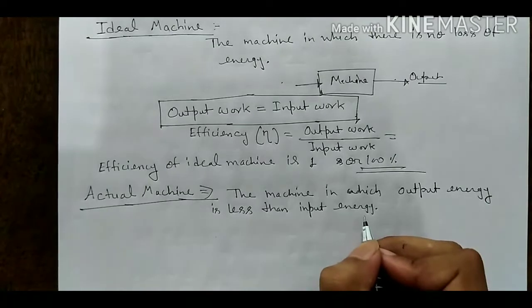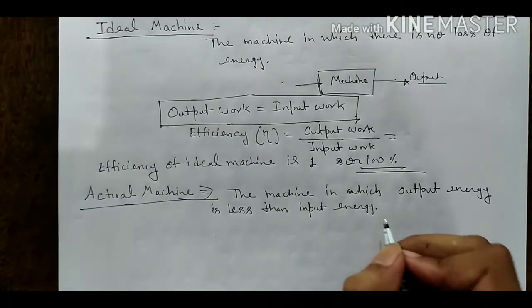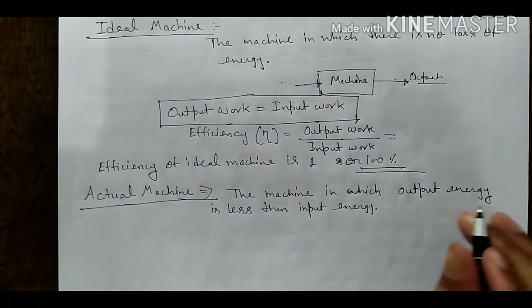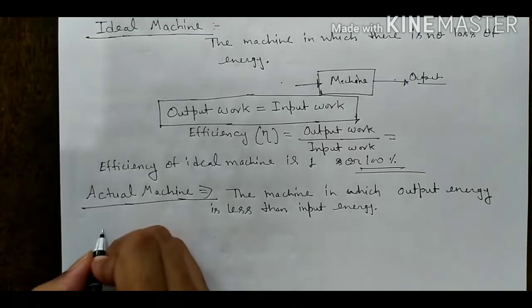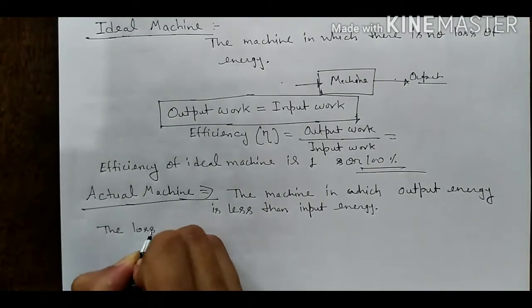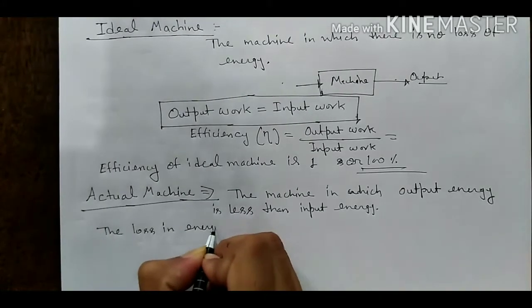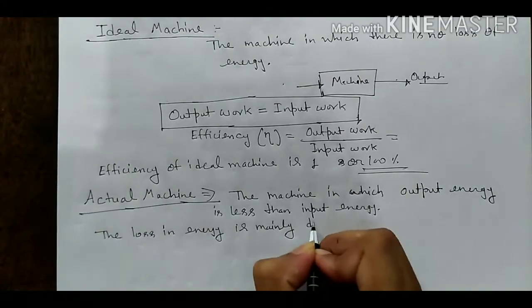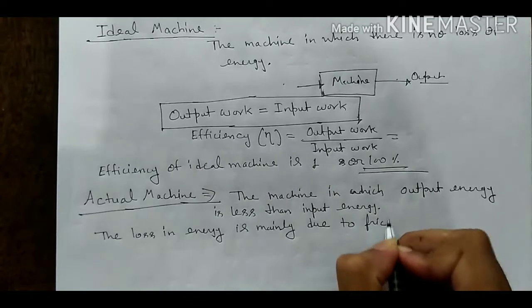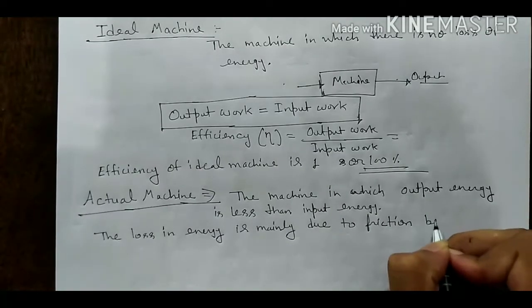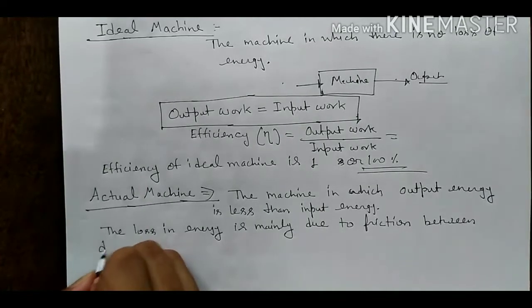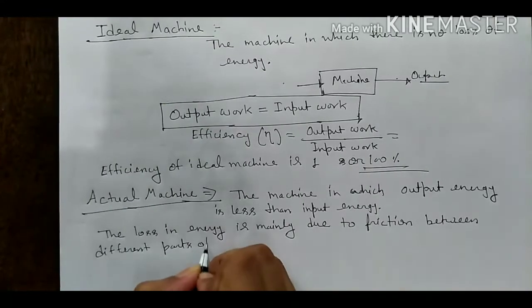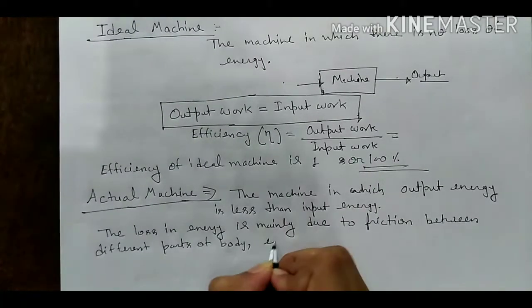Because in every machine there is a loss of energy, mainly due to friction between the different parts of the body, or elasticity and rigidness of parts of the machine. So we can write: the loss in energy is mainly due to friction between different parts of the body or elasticity.